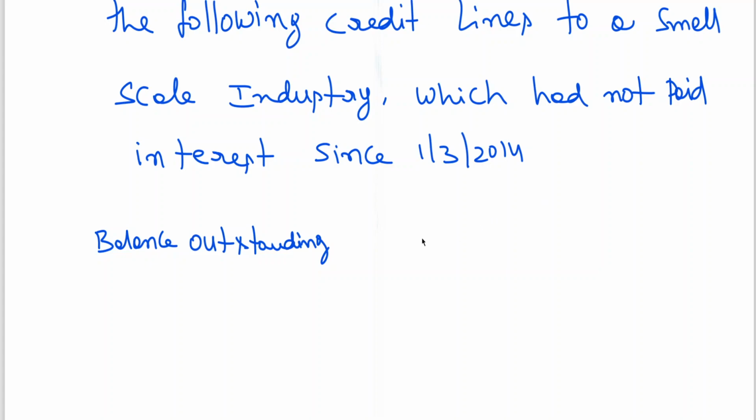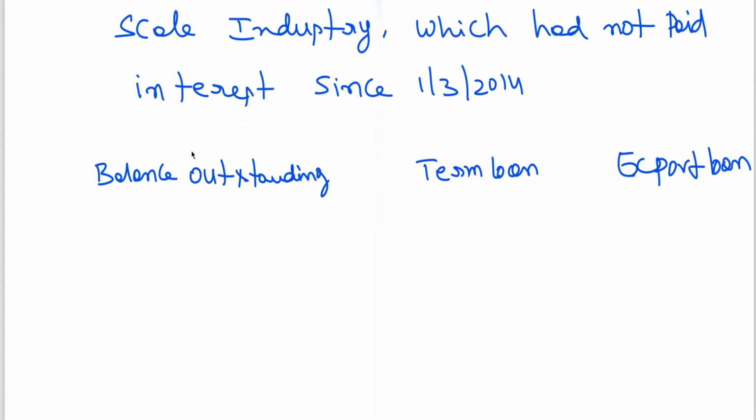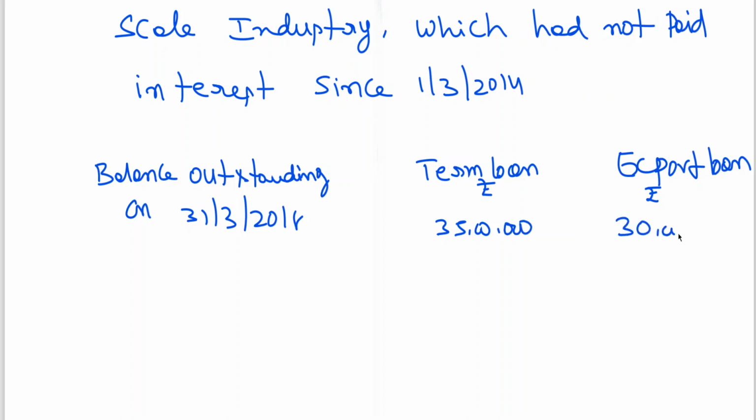Balance outstanding, term loan, and we are having two loans, term loan, export loan. So on export loan, generally who gives guarantee? ECGC. Term loan, who gives guarantee? DICGC. So balance outstanding on 31st March 18, term loan, it is 35 lakhs. Export loan 30 lakhs. Okay.